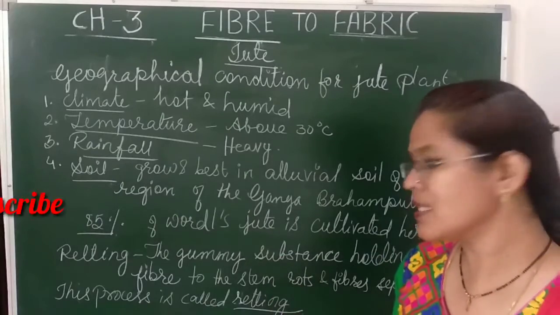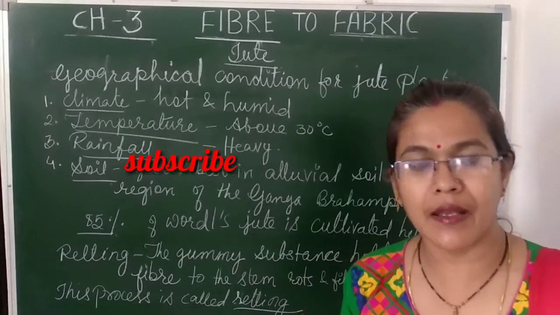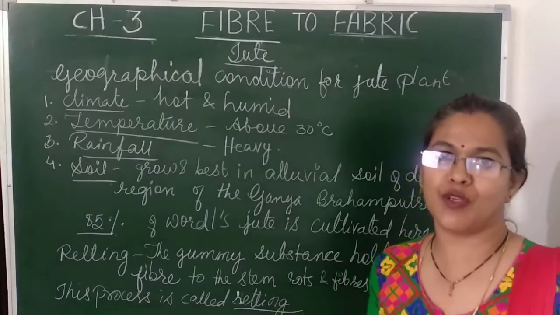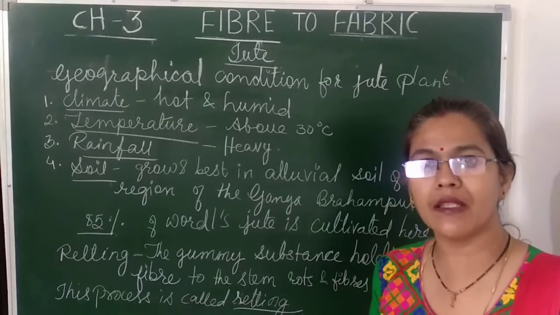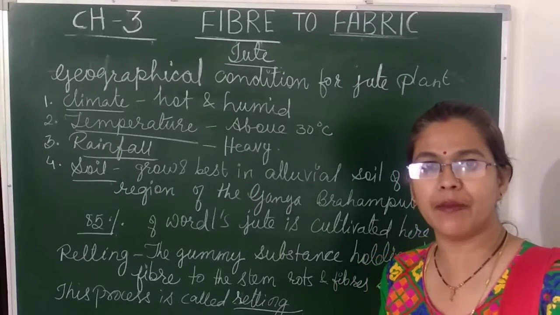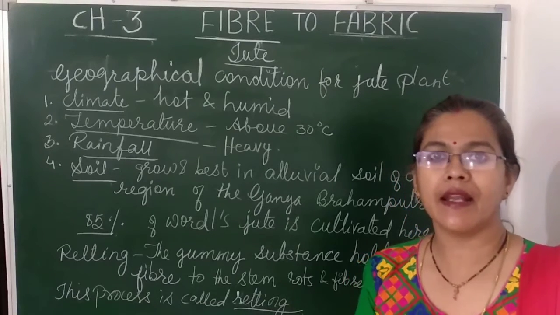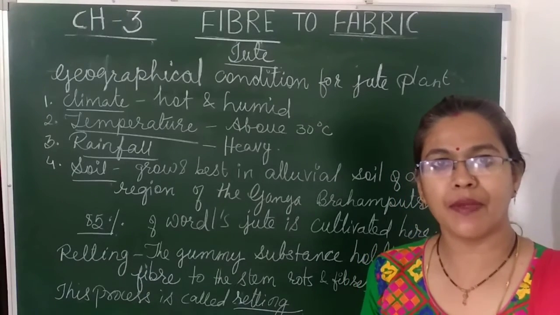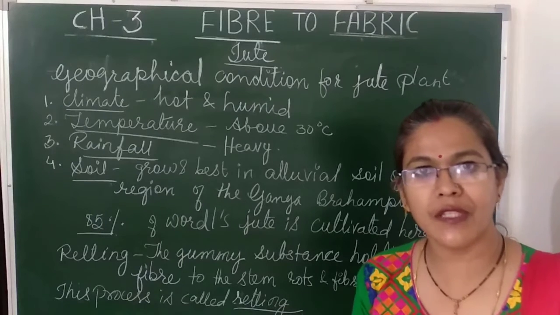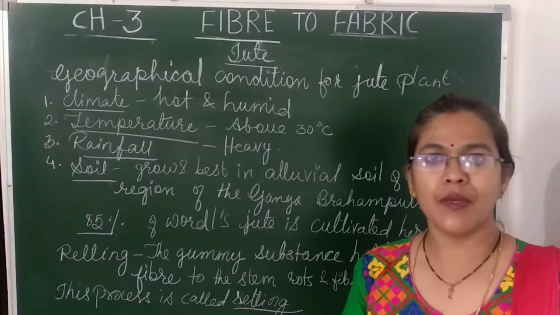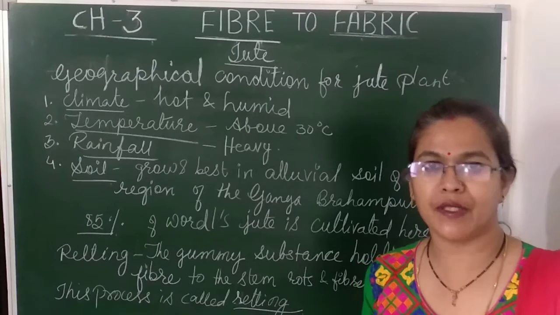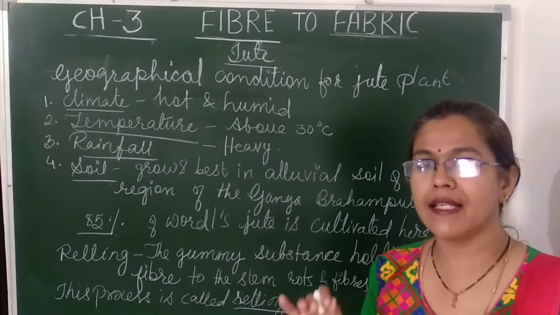Retting is a process in which the stems are immersed in water and they are rotting. The gummy substance holding the fiber to the stem is separated, and now the fibers are separated from the gummy substance of the stem, and we are now able to collect the fibers. That process is termed retting.